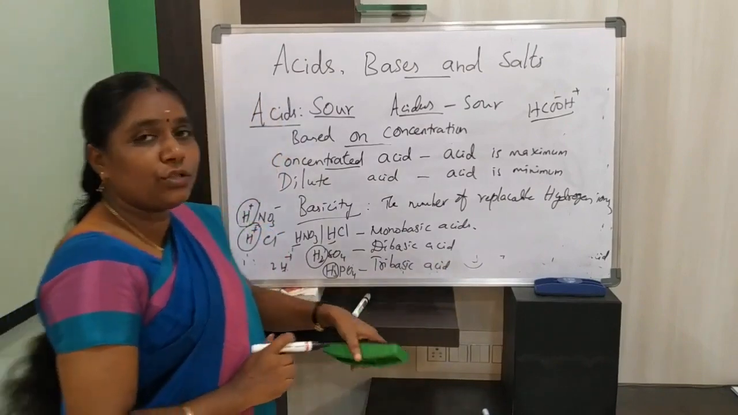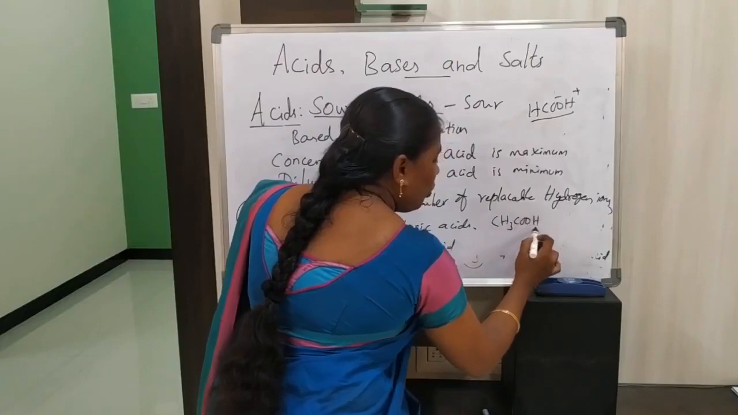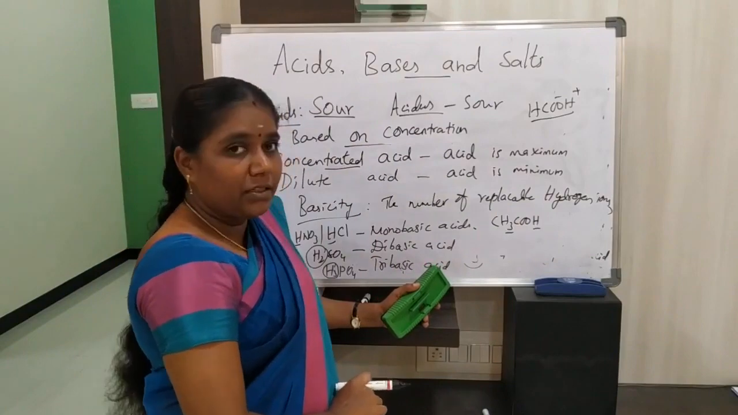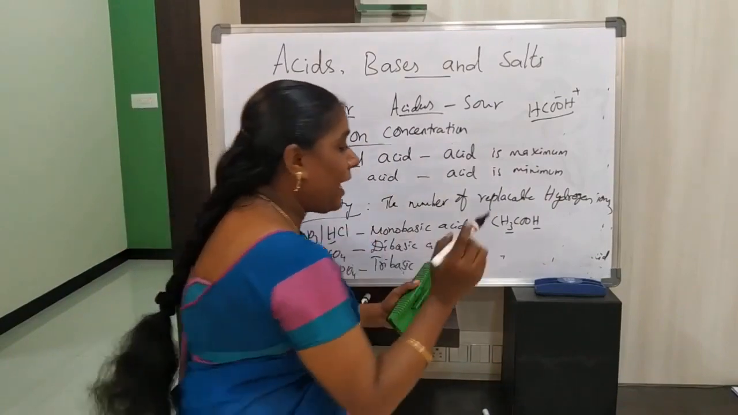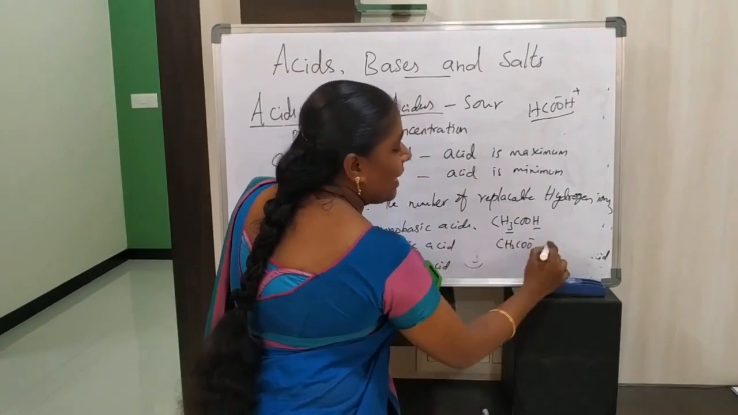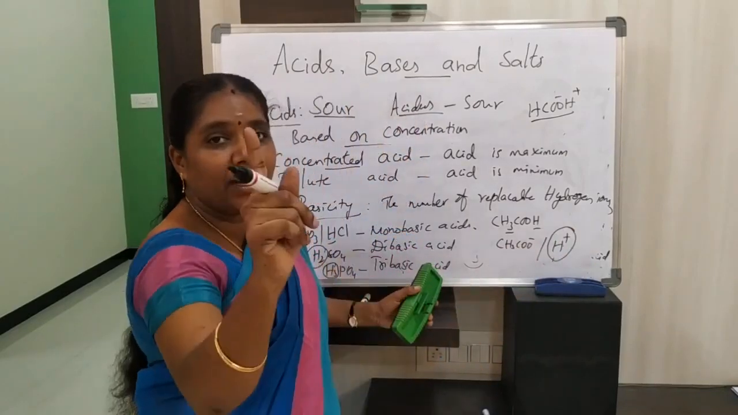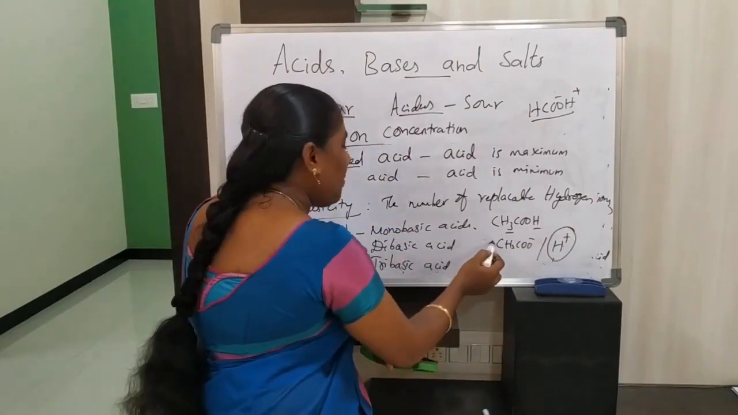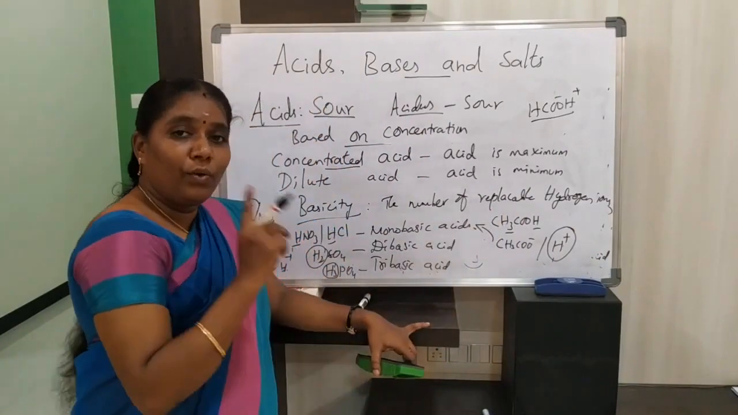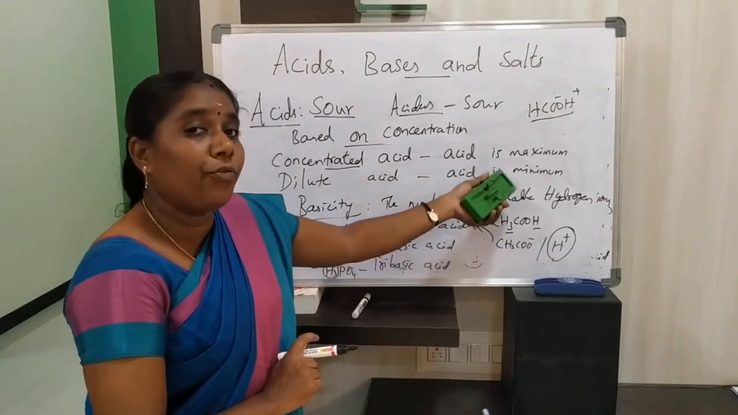Now I will ask one question to you. Acetic acid totally has 3 plus 1, 4 hydrogen ions, isn't it? But the replaceable hydrogen ion is from CH3COO- and H+. So the number of replaceable hydrogen ions is only 1. So this is an example for a monobasic acid. It contains 4 hydrogens, but only 1 is replaceable, so it is monobasic.